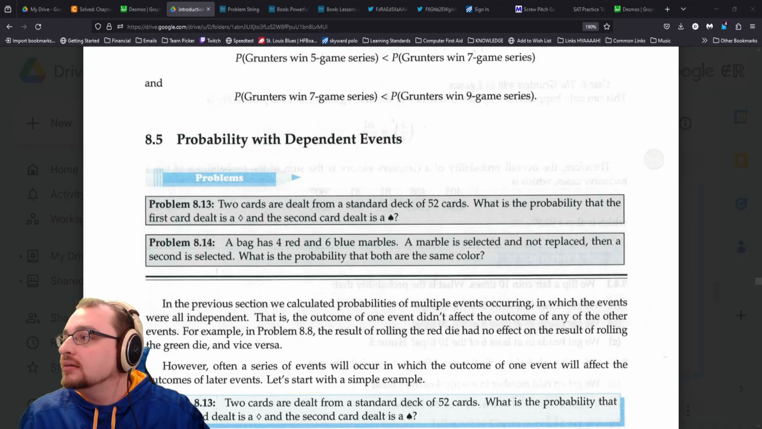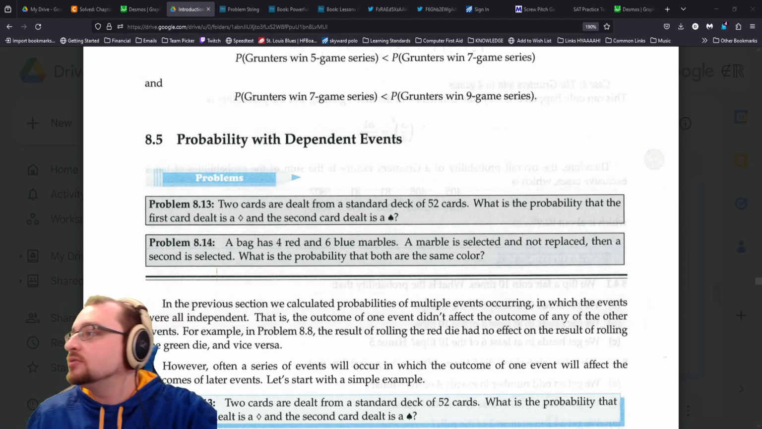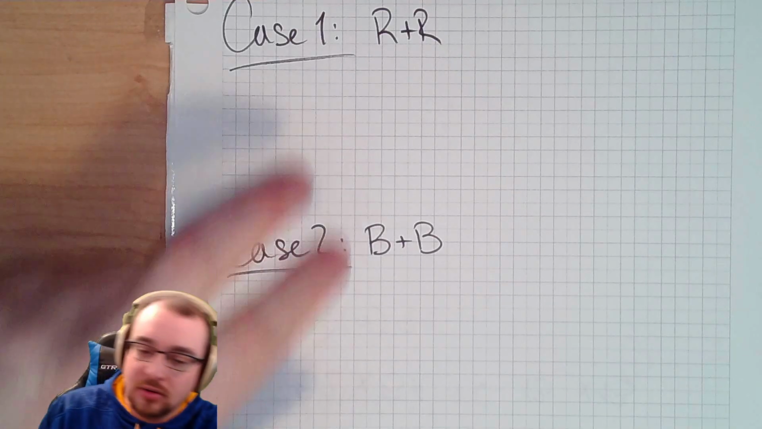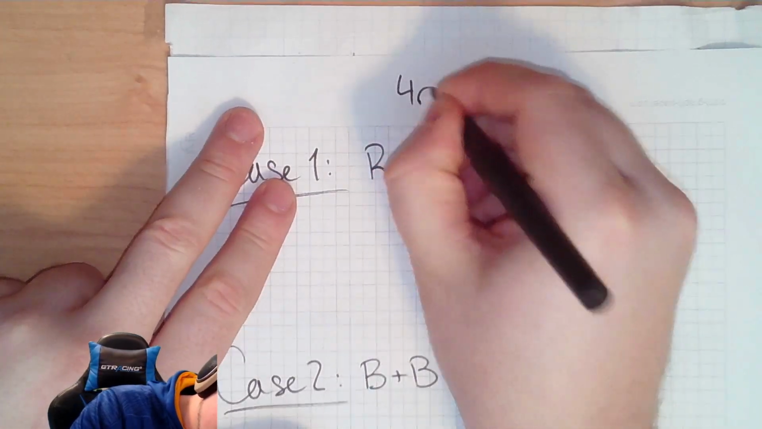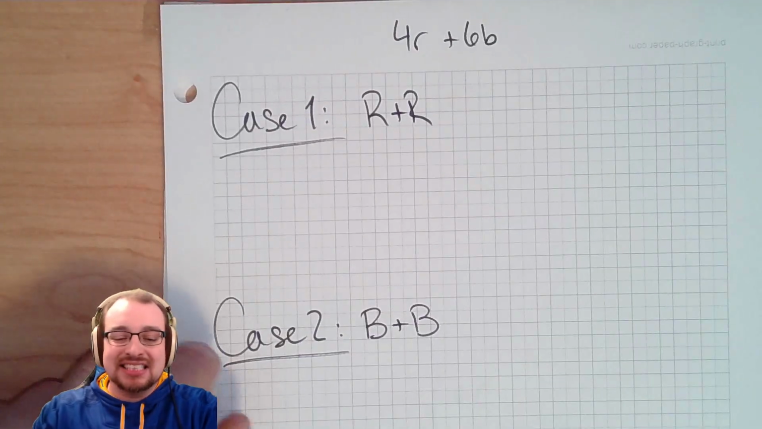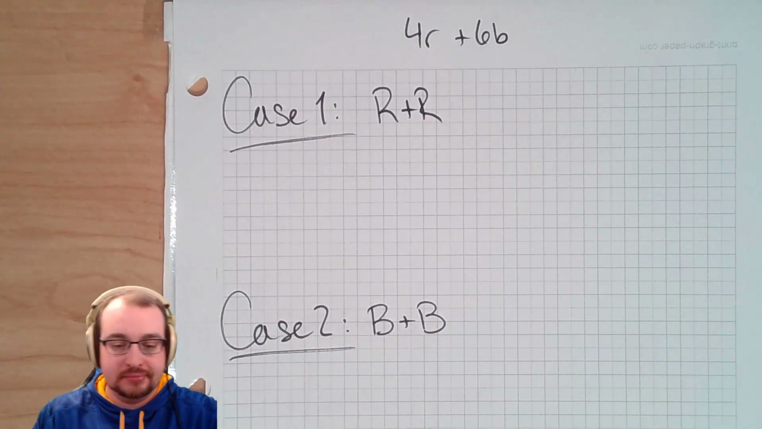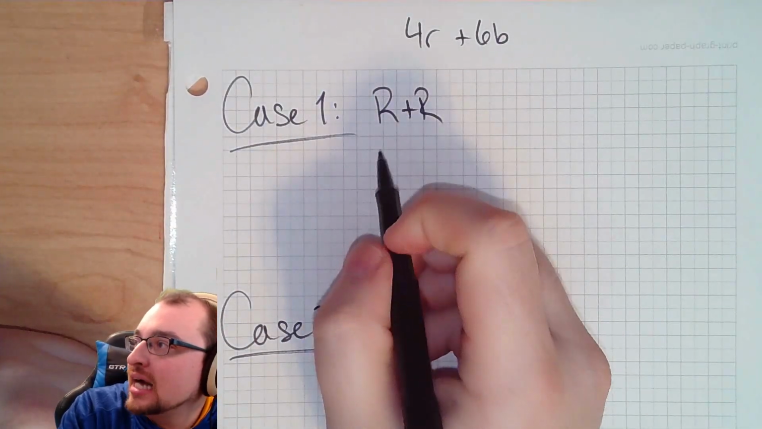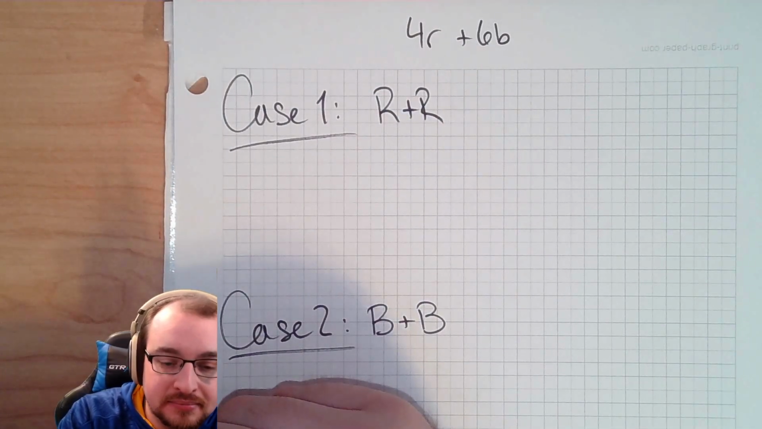So, 4 red, 6 blue is what we got going on here. So, total bag, let me write that at the top. 4 red, 6 blue. All right, cool. So, the odds of getting our first red is what out of what? What are the odds of getting the first red out of the bag?